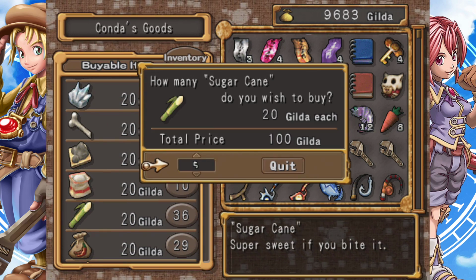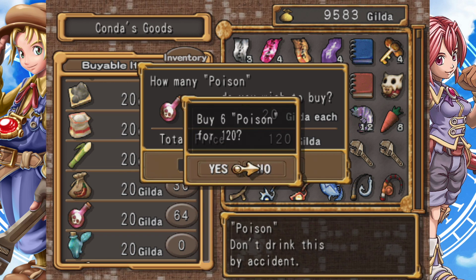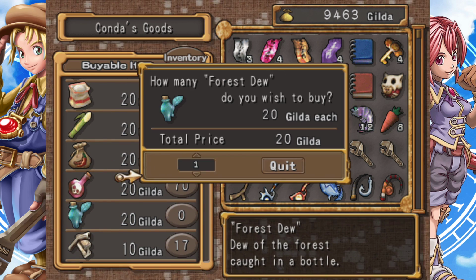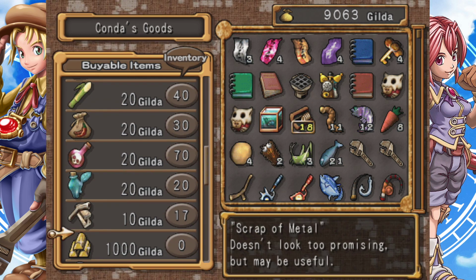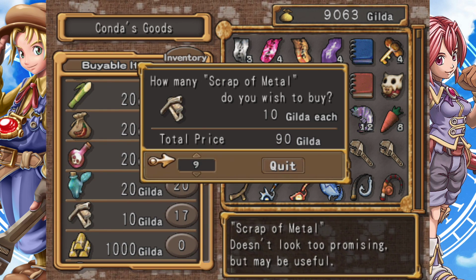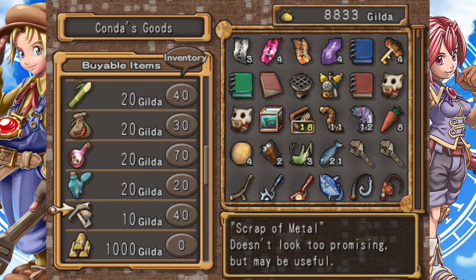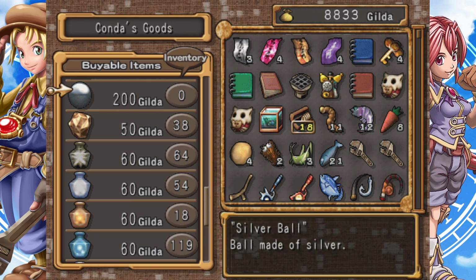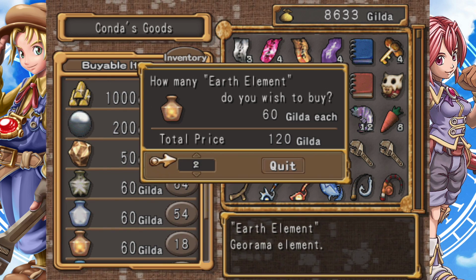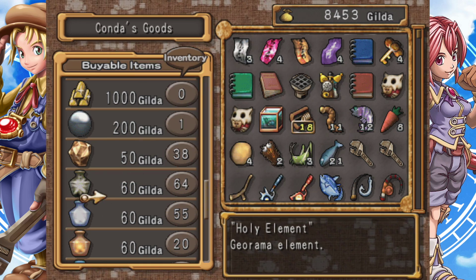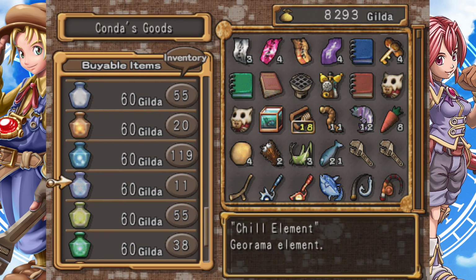All right, there. Look at this. What a dream. This is crazy. And then poison. I wonder what poison gives us. And forest dew. There we go. I'm glad I came to this guy. Yo, this is only worth 10 bucks. Scrap metal? What does it do, I wonder? It's only worth $10. That's amazing. All right, we're gonna learn as much as we can. We're gonna buy one silver ball just so I know what it does. And yeah, I'll bring these to 55. Yeah, because now we can go through everything, right?